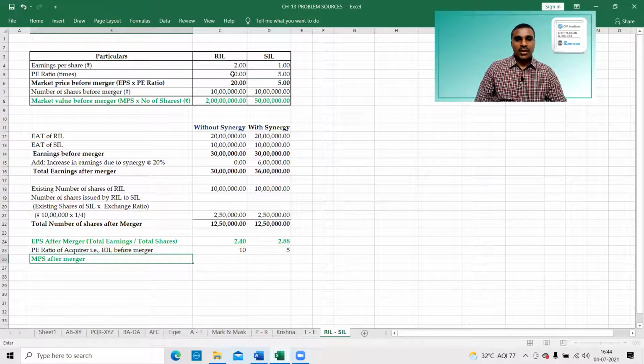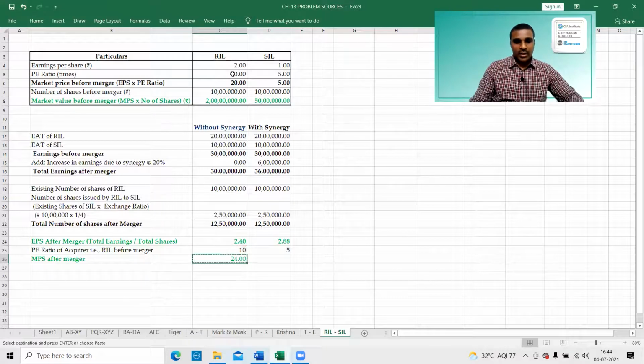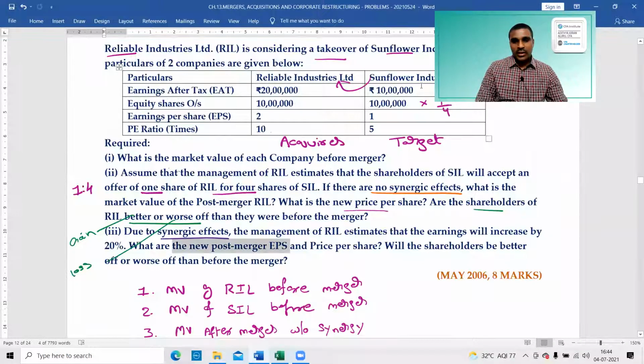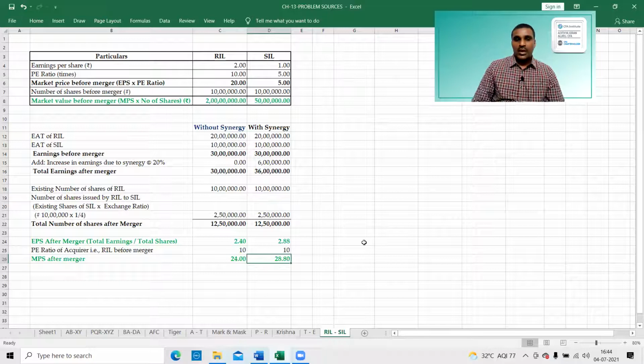Market price per share after merger, of the combined entity. Sorry, this is the PE ratio, same PE ratio. This is also one of the answers because they're asking price per share. Without synergy 24, with synergy 28.80. This is the market price per share.